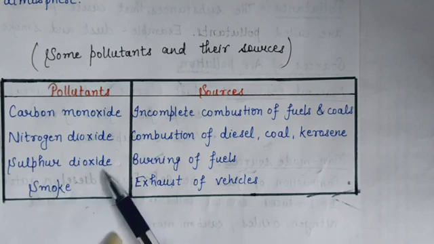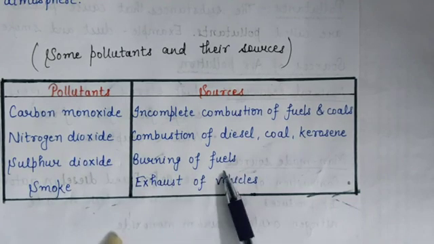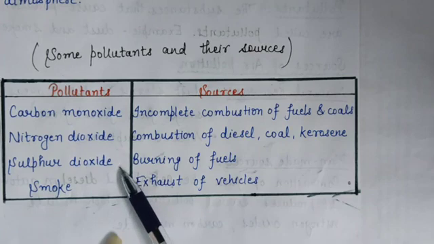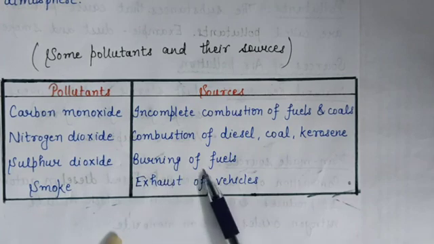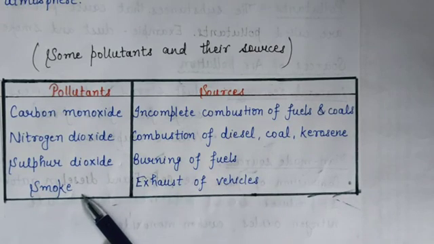Next is sulfur dioxide. How is it produced? By the burning of fuels, like coal in power plants and volcanic eruptions. So sulfur dioxide is also a pollutant which pollutes the air, and it is released due to burning of fuels. And next pollutant is smoke.